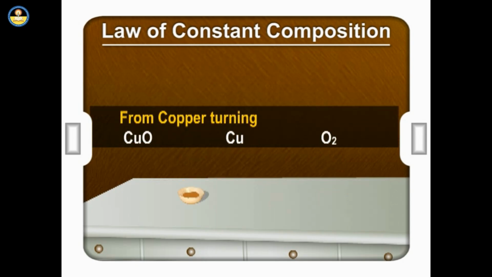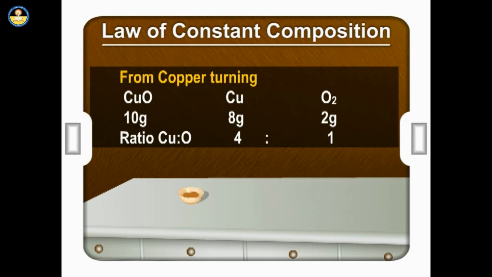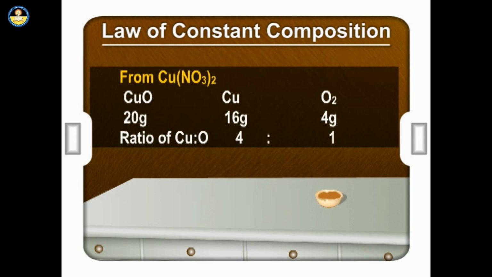This can be shown in the form of a table. From copper turnings: CuO, Cu, O2: 10 grams, 8 grams, 2 grams. Ratio Cu:O, 4:1. From copper nitrate: CuO, Cu, O2: 20 grams, 16 grams, 4 grams.